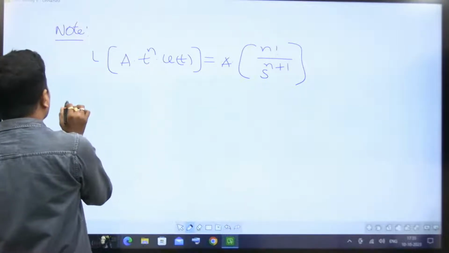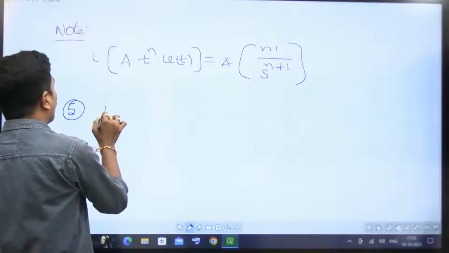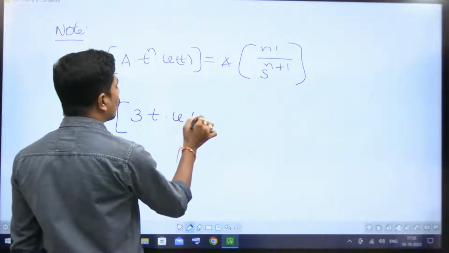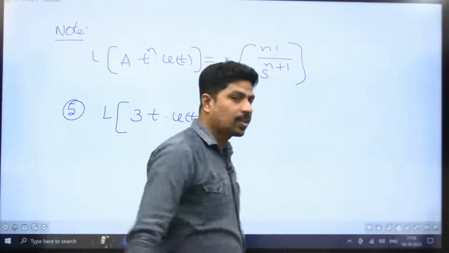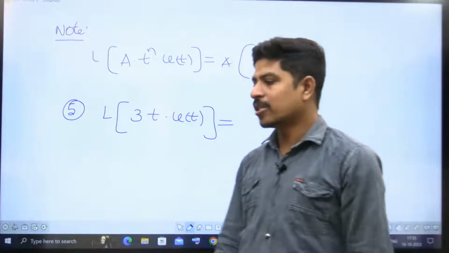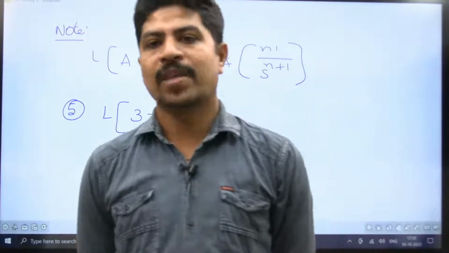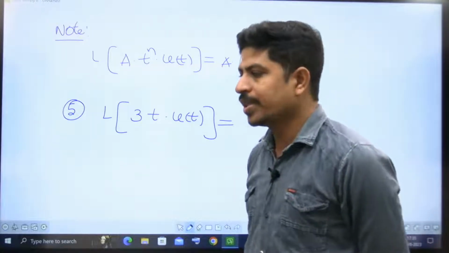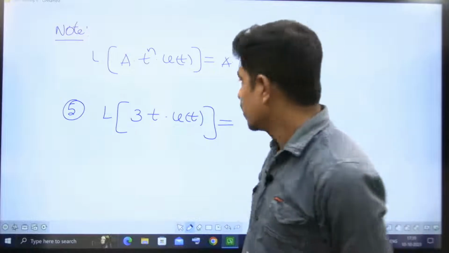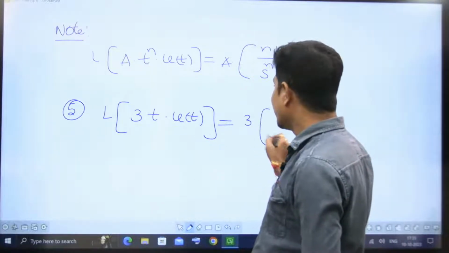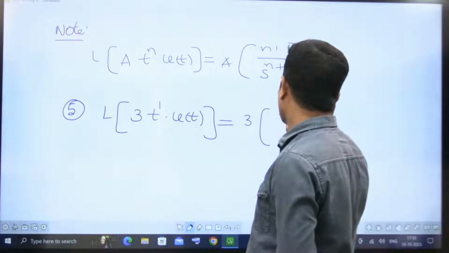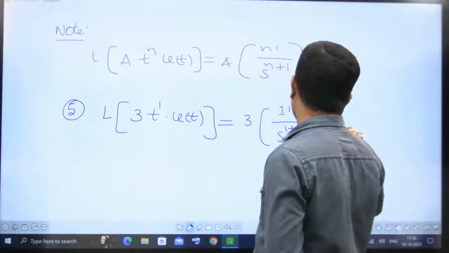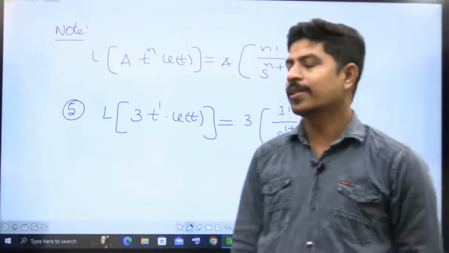Now, from that, let me give you one question. What is the Laplace transform of 3t into u of t? Very simple question I have given. Please comment your answer. The people who are watching this class, please try to answer it. 3 is 3 only. T means t power 1. So 1 factorial by s power 1 plus 1, that is equal to 3 by s square.